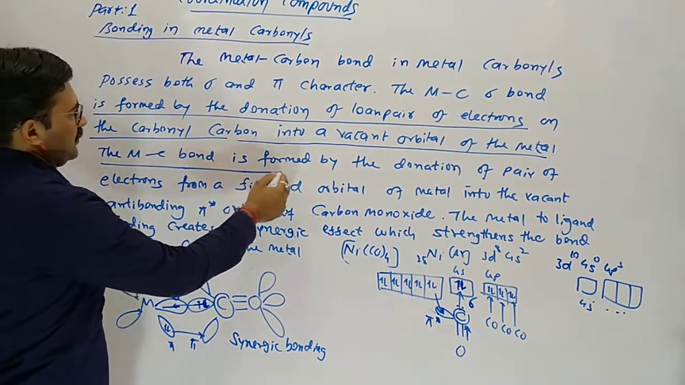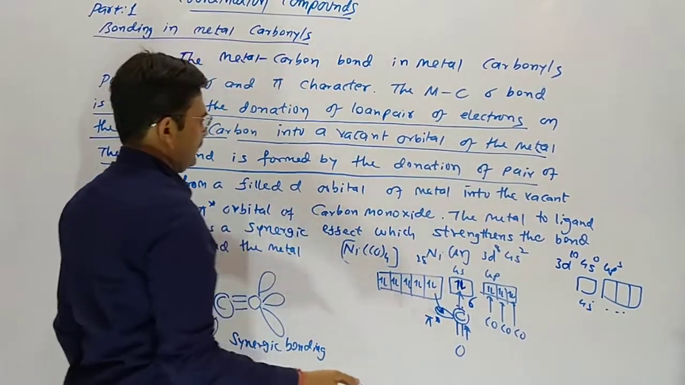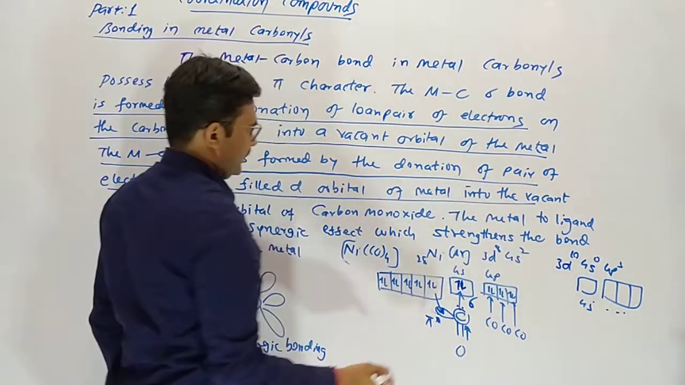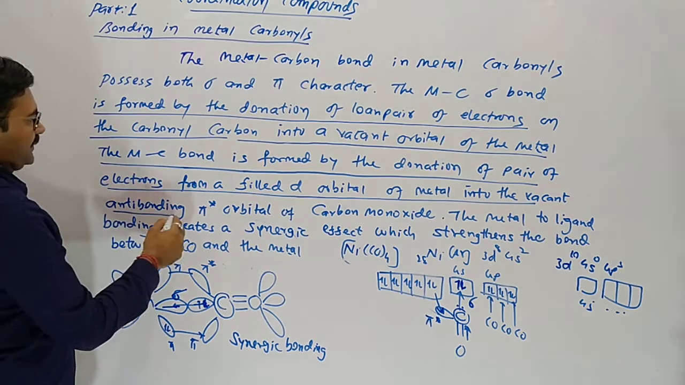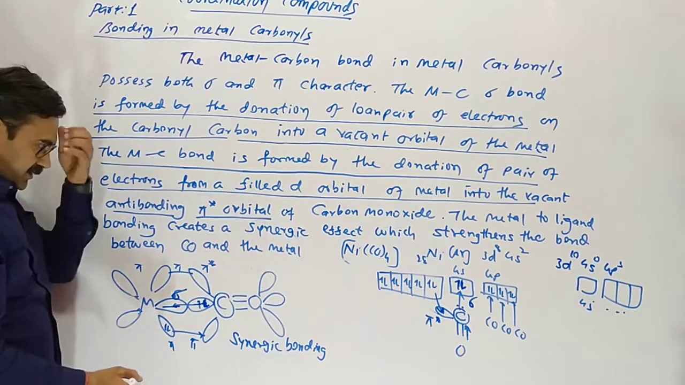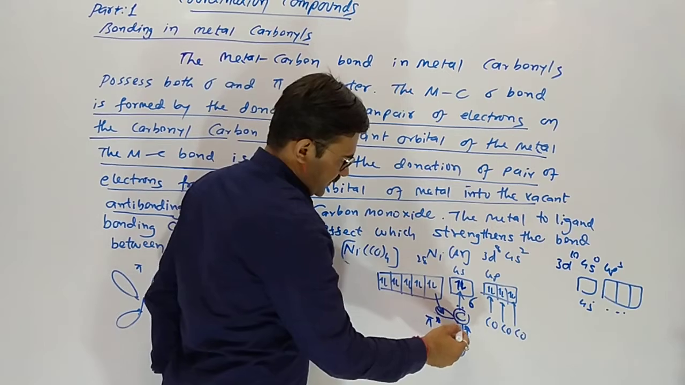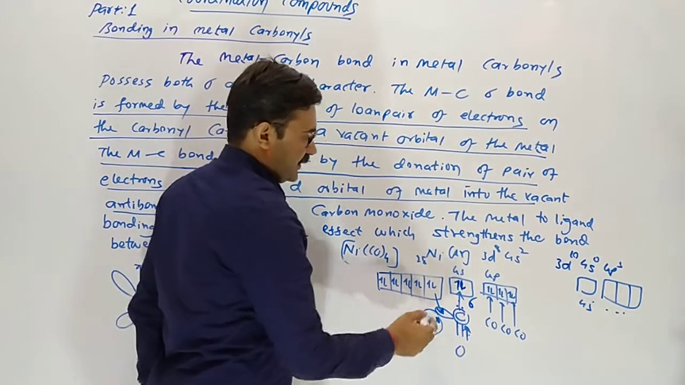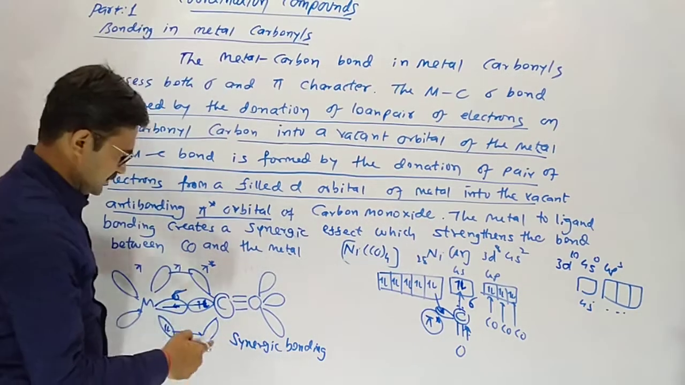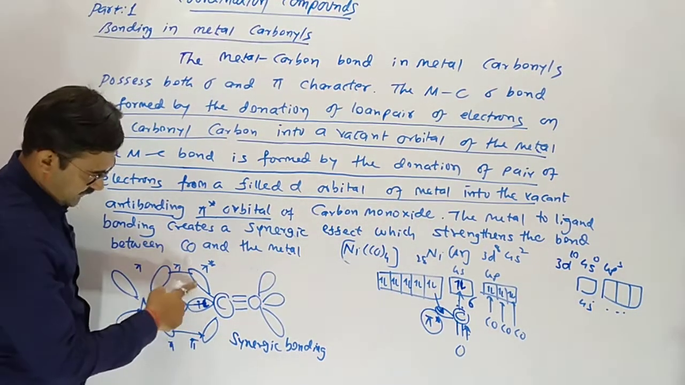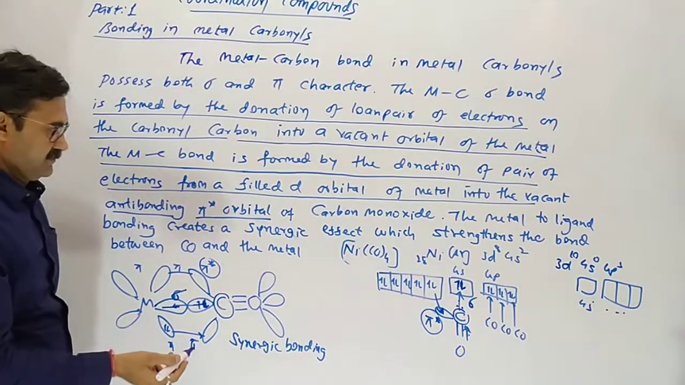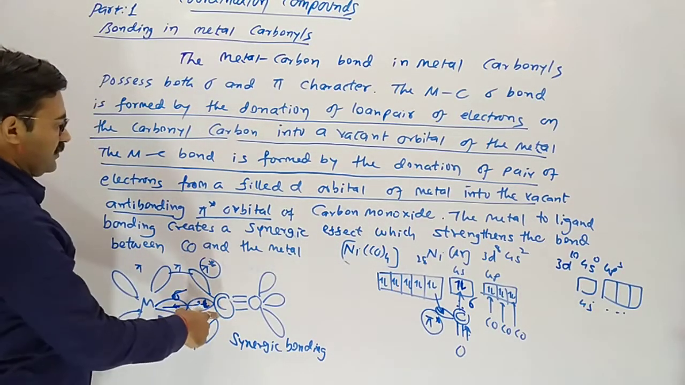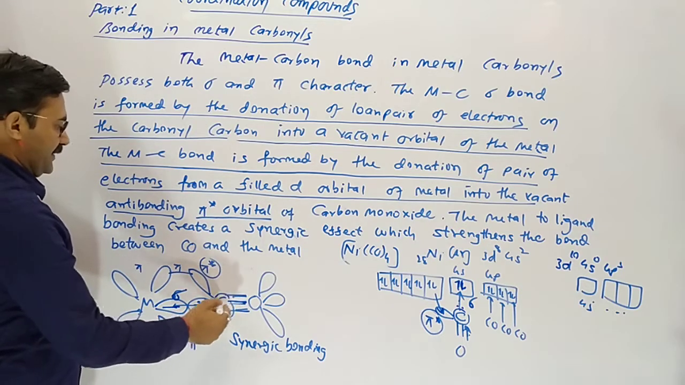A metal-carbon pi bond is formed by the donation of a pair of electrons from a filled d orbital of the metal into the vacant anti-bonding pi star orbital. The carbon's 4 bonds, you can see, are formed. So carbon has anti-bonding orbitals. Yes, anti-bonding pi star. We studied bonding and anti-bonding in 11th. So carbon now has all 4 bonds completed.